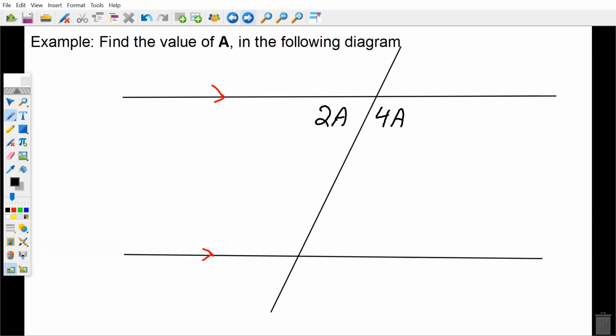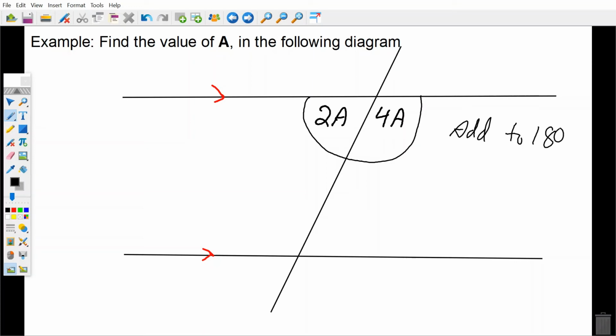All right. The next one here asks us to find the value of A in the following diagram. So here we don't have an angle measurement, but we have one that says 2A and one that says 4A. And they want us to find what is the angle measurement for A. At first glance, this one's a little bit different. We're going to have to think about it. What do we know about these two angles? We know that these two angles have to add to 180 degrees.